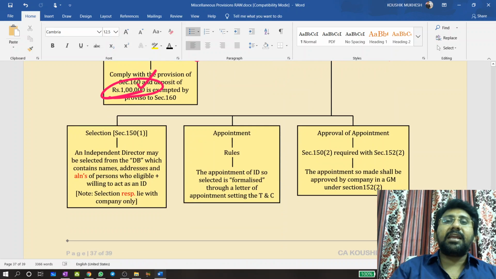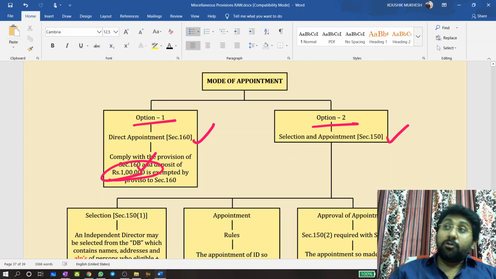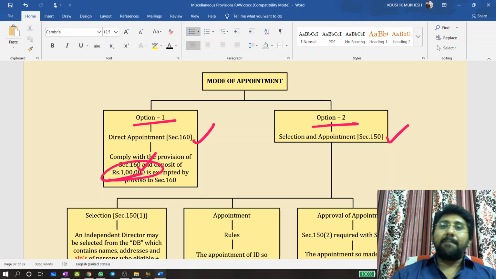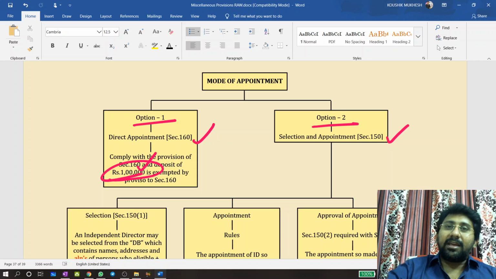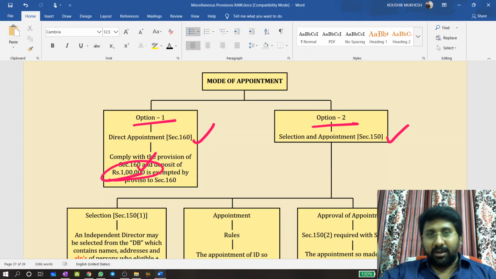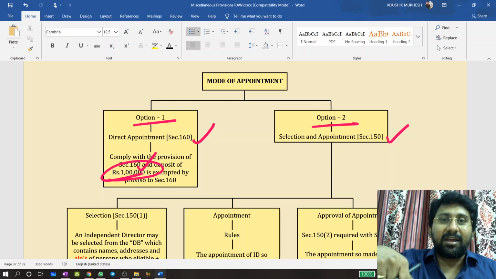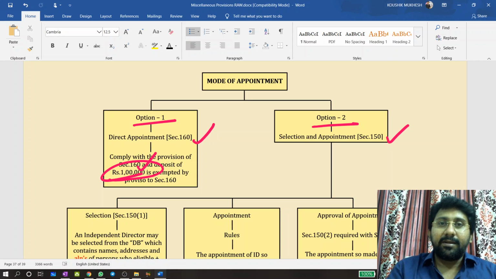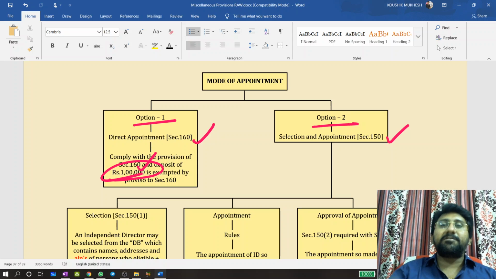Next issue: selection. This is one way. If you already know an industry person who is independent, fine, but independent directors are not that easily found. In such cases, like the matrimony concept, shadi.com, etc., a matrimony site is used when you do not already know a girl or a boy. If a person is directly available, we can directly contact her parents or his parents.